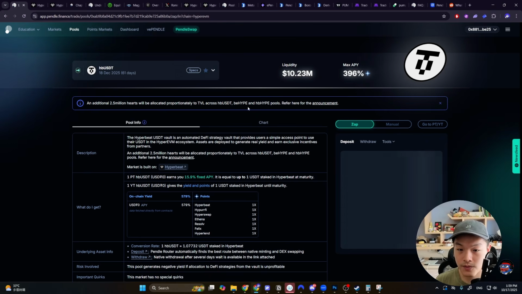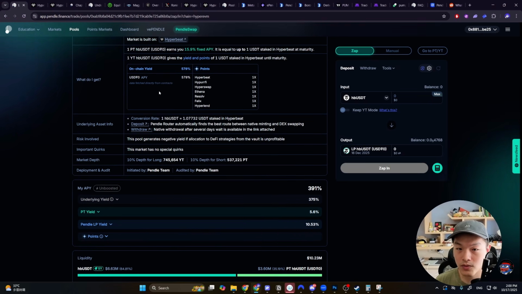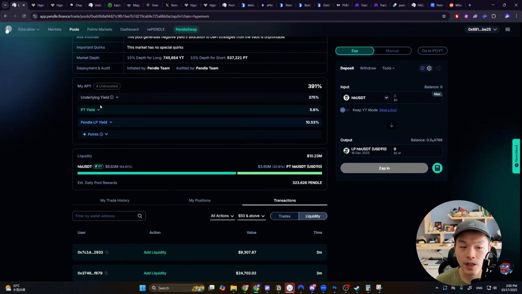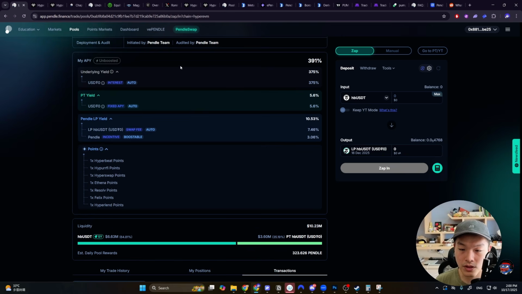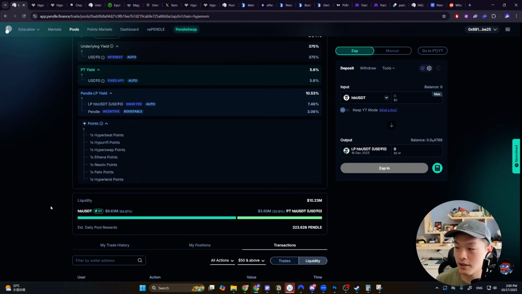So let's look at that now. If we go to the liquidity section, what we will see is that you could scroll down. And again, you want to read all of those details, right? And what you will see is where the yield is exactly coming from. The first one is the underlying asset. Again, the SY is equivalent to like the Hyperbeat USDT that is in the vault, right?